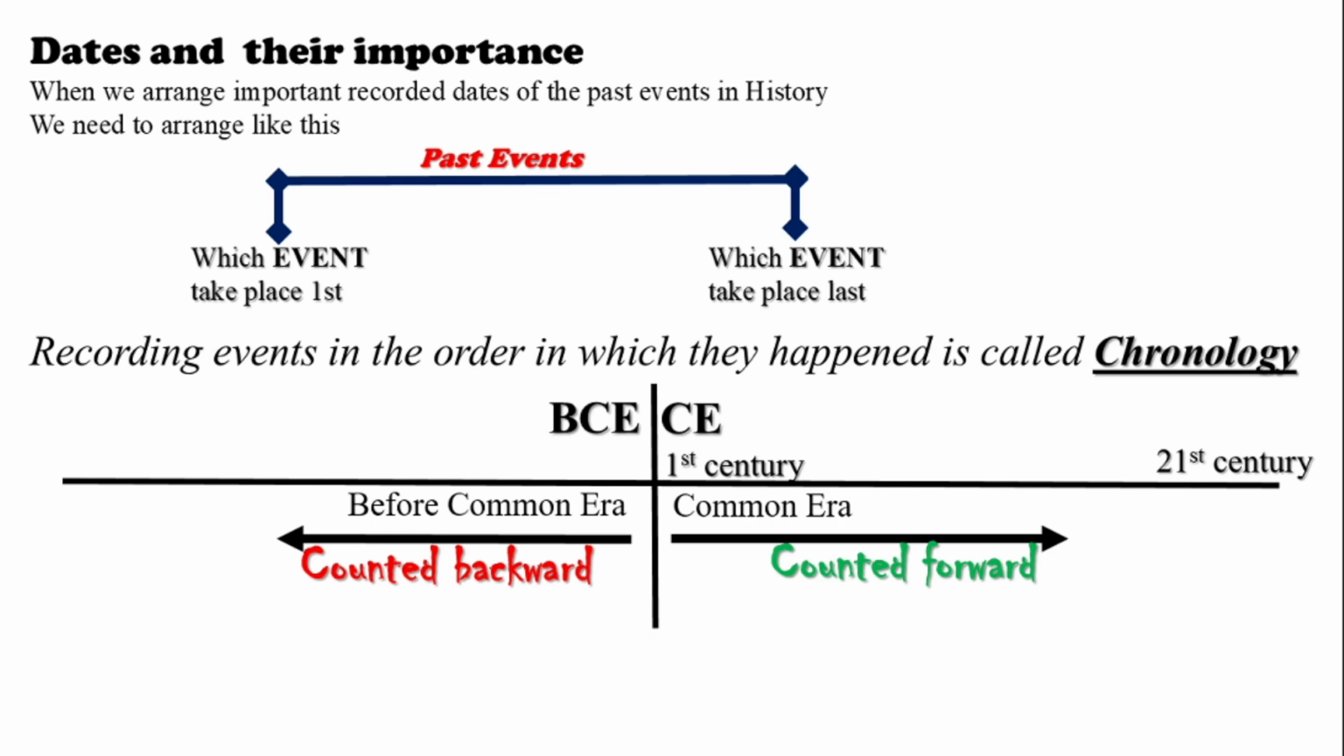So what is the full form of BCE? BCE means before common era, whereas CE means common era. Before common era means before the birth of Christ. That is, we are all considering the time before the birth of Christ as before common era.